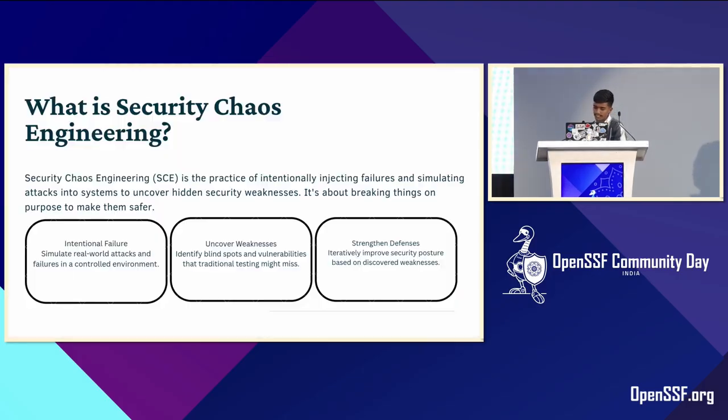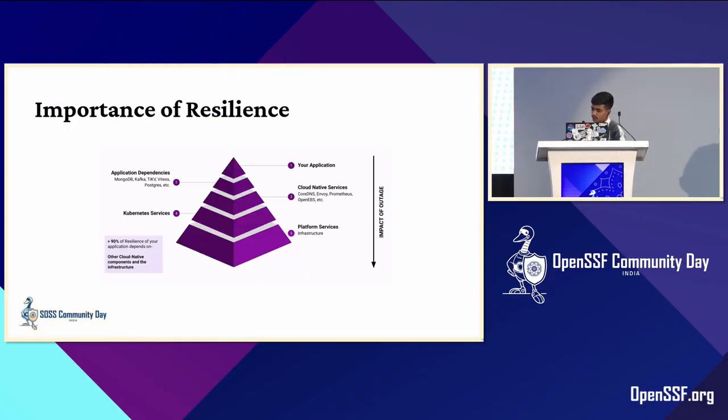Then comes security chaos engineering. Why do we need it here? It is very important to verify our application's resilience whenever something changes in the infrastructure or the underlying stack in Kubernetes, so we have to keep verifying that. Upgrade testing alone is not good enough, and this is where chaos engineering comes in.